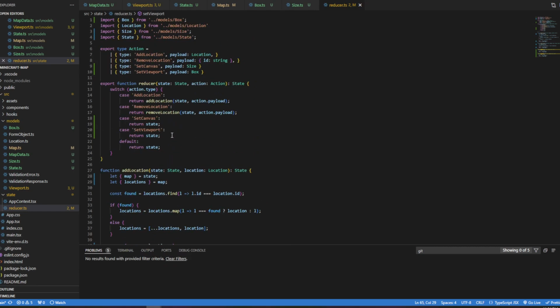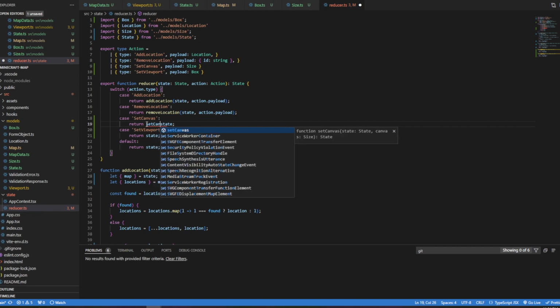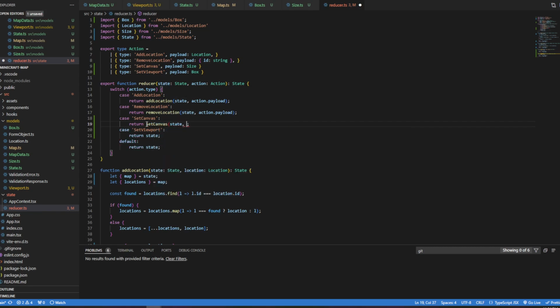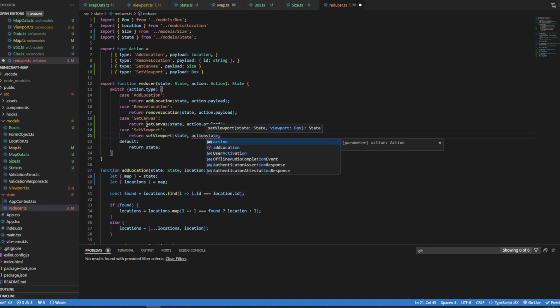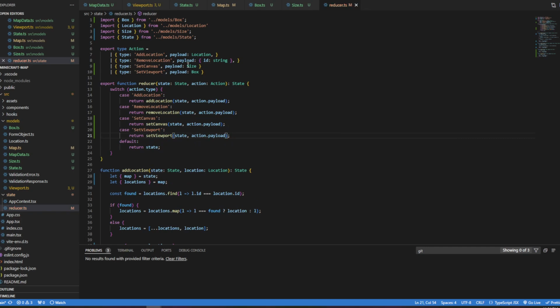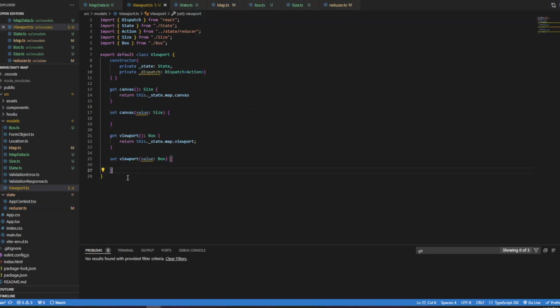And so we're going to use these up here, of course. And so we're just going to say, set canvas. We're going to pass in state and action.payload. And then we're going to say set viewport, state, action.payload, just like that. Okay, so we have these set up, and so right here, what I want to do is rather than putting the call to the dispatch here, I like to have private methods for this kind of a thing, because if I need to use it elsewhere, I don't know. I just like having private methods.